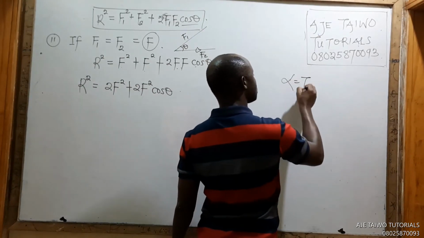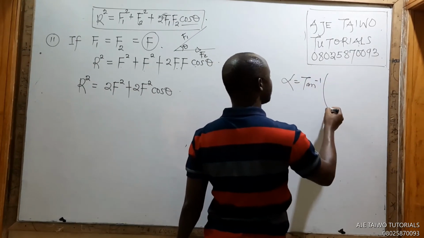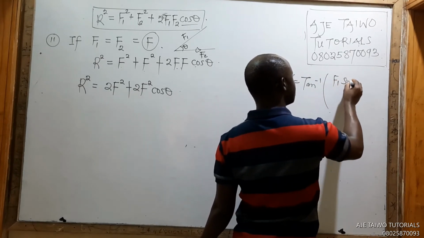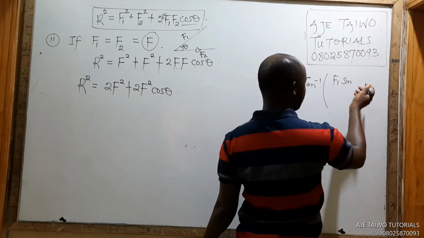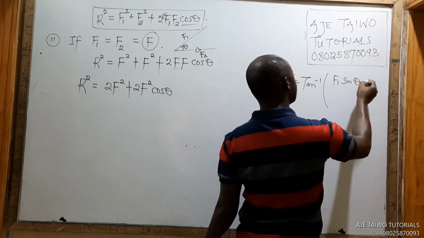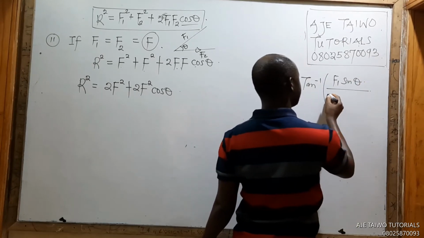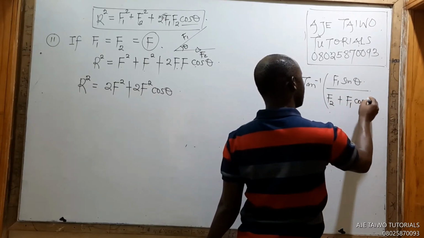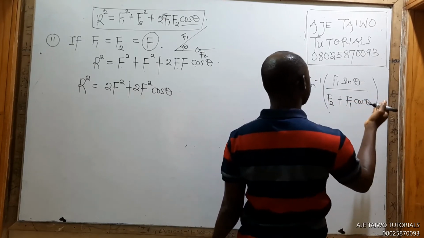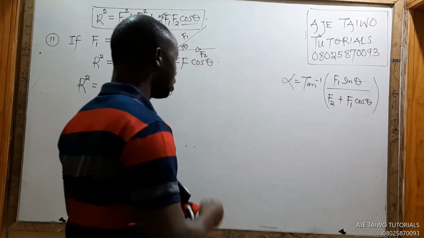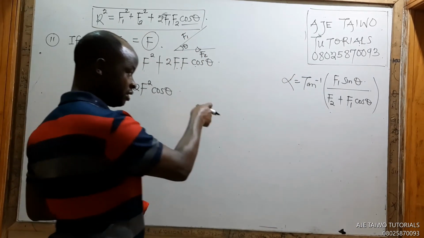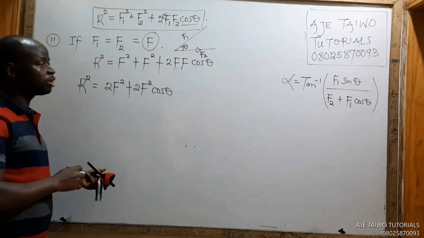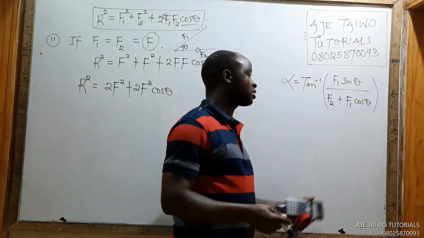Our alpha is, if you can still remember, tan of F1 sin theta over F2 plus F1 cos theta. If I make a mistake here, just correct me straight. I don't have it offhand, okay? If it's a mistake, correct it in your notes. You don't expect to cram it. This is the angle, the direction of the resultant. Let's keep it that way.